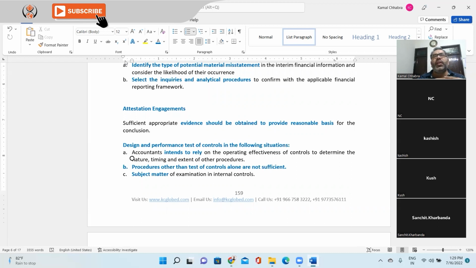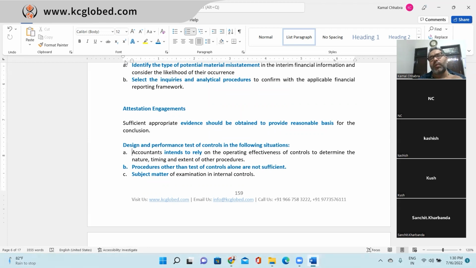Yeah. So the point here is, for example, you are doing an attestation engagement to give comfort over the test of control for the related subject matter, right? So for example, I am a parent company. I have given an agreed upon procedure to my component company to test the control around the inventory observation.